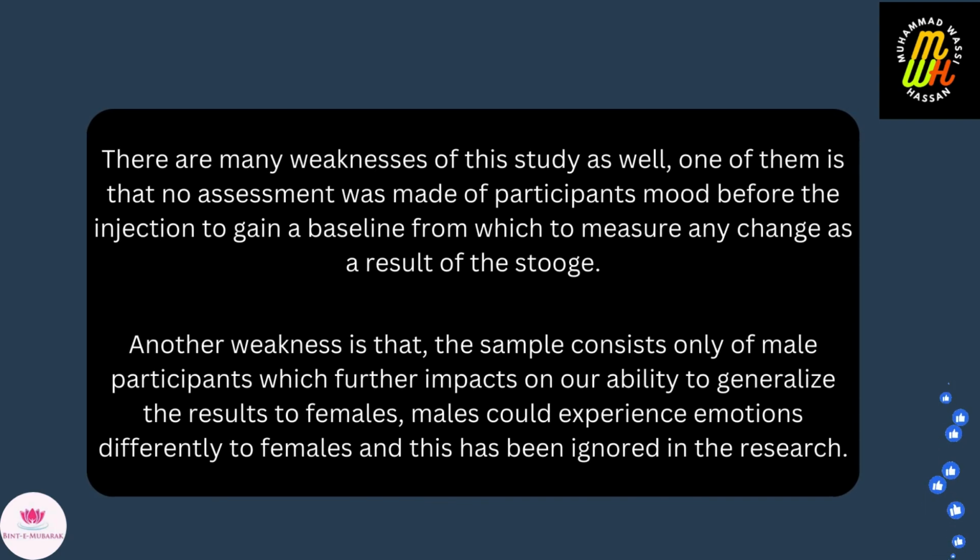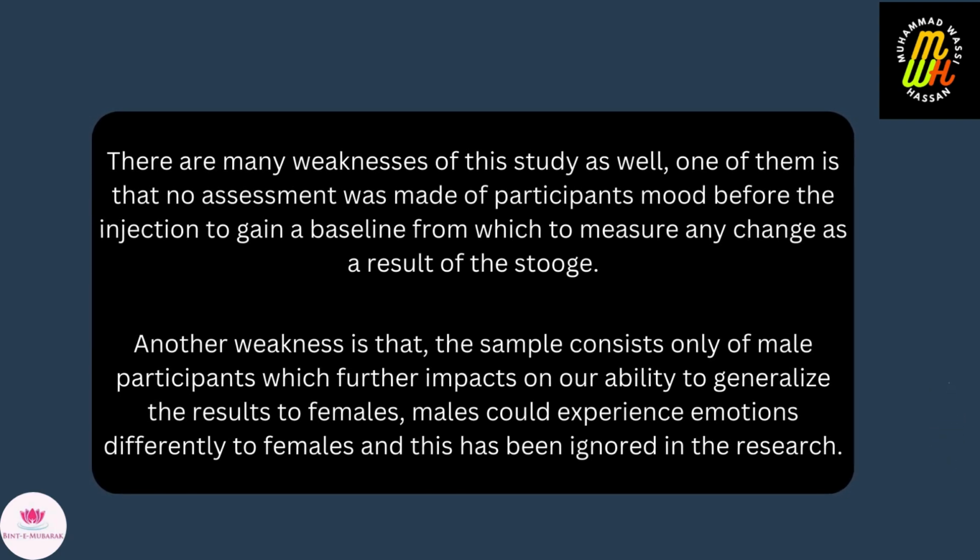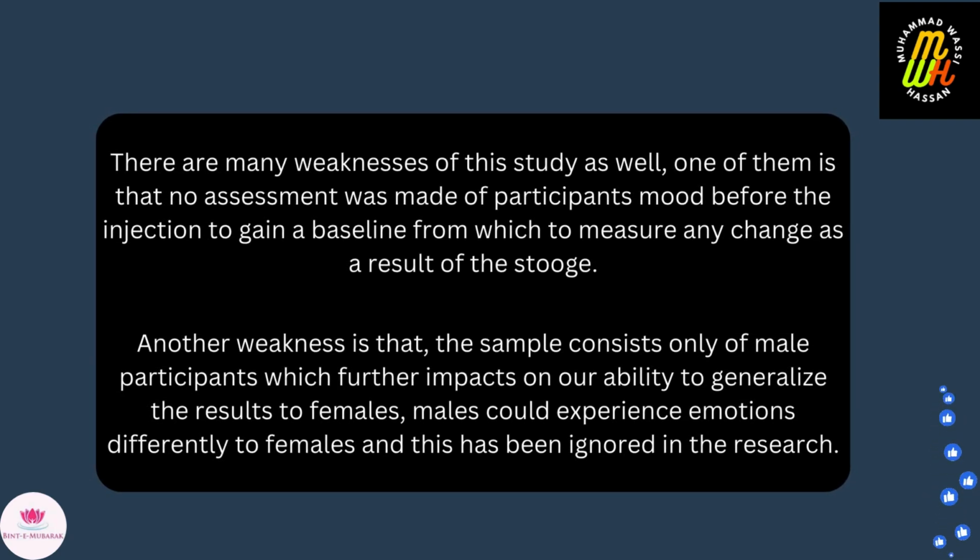One of them is that no assessment was made of participants' mood before the injection to gain a baseline from which to measure any change as a result of the stage. Another weakness is that the sample consists only of male participants, which further impacts on our ability to generalize the results to females. Males could experience emotions differently to females, and this has been ignored in the research.